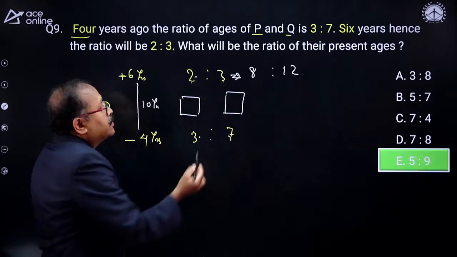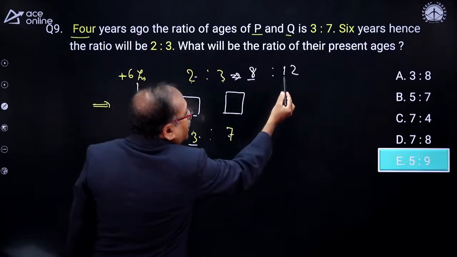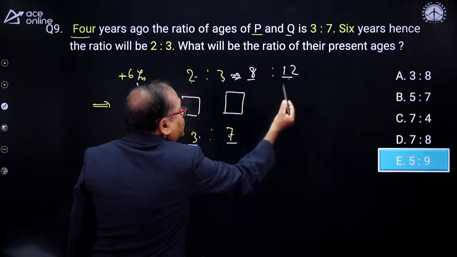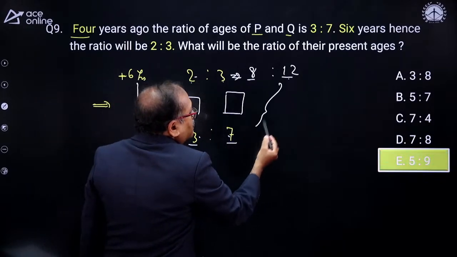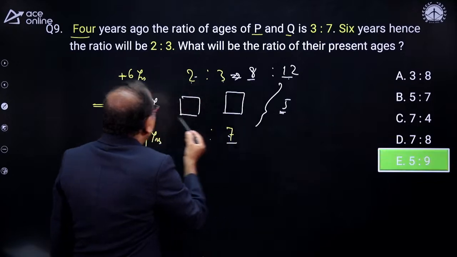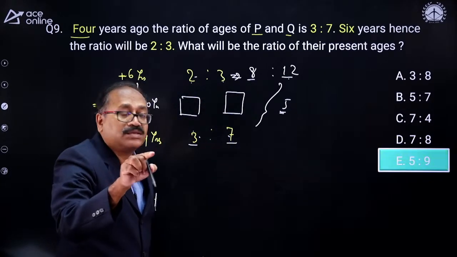Now you notice that from 8 and 3, that is plus 5, and 12 and 7, this also plus 5. And these 5 parts are equal to how many years? 10 years. That means 1 part is equal to 2 years.